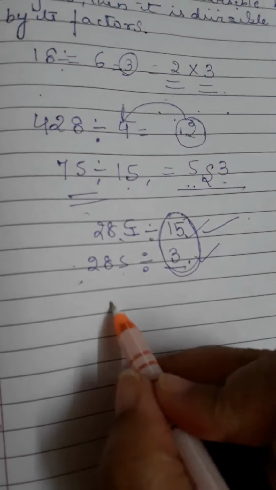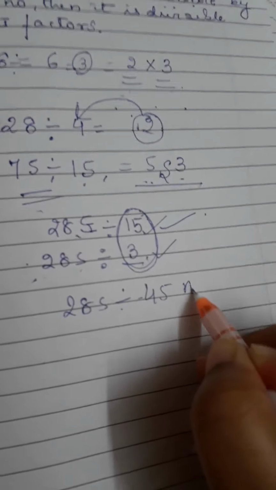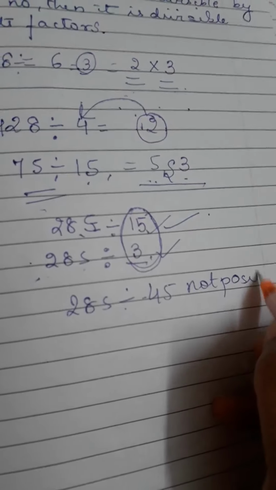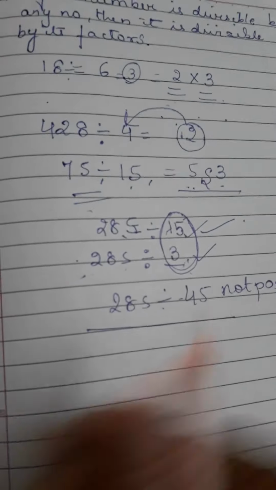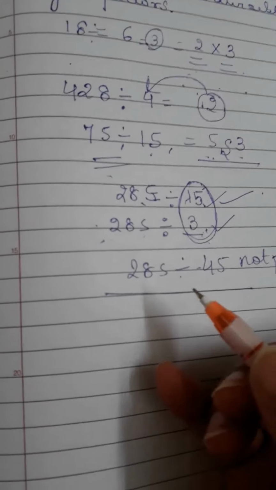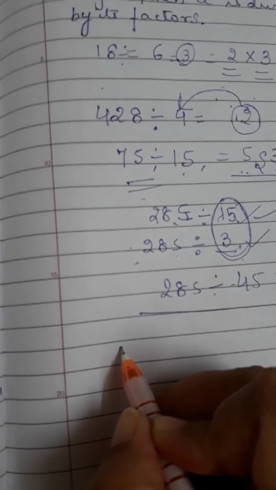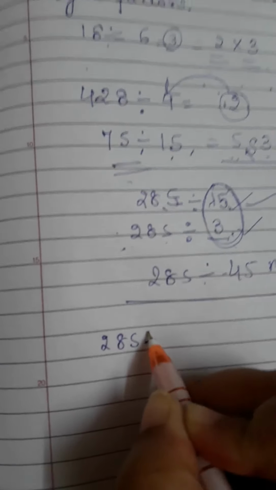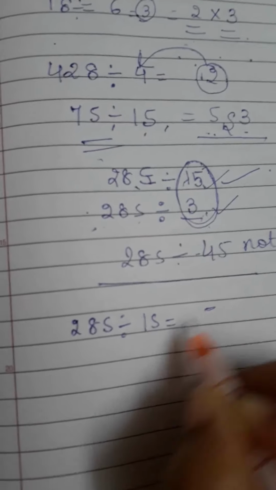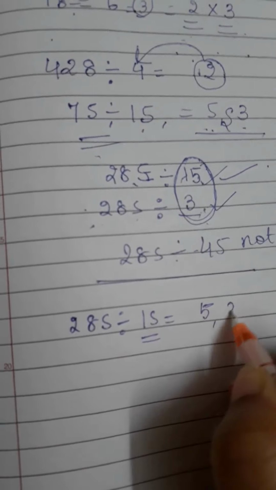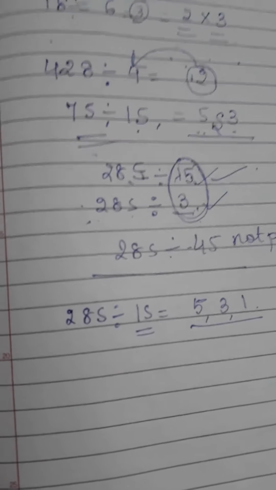So it is not possible that 285 will be divisible by the product of 5 and 3. But if any number is divisible by 15, then whatever the factors of 15 are, whether they are co-prime or not, it will be divisible.